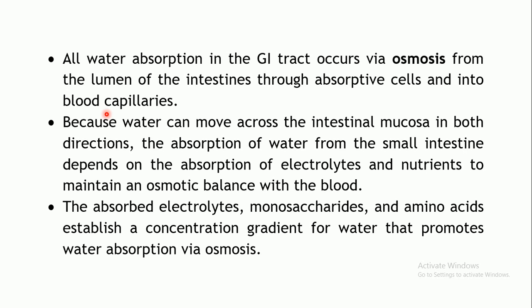So usually it is controlled by the amount of electrolytes and nutrients which maintain the osmotic balance with the blood, and accordingly the amount of water is getting absorbed. So this will prevent the excessive loss of water from the body. The absorption of these electrolytes, the monosaccharides and amino acids will help in maintaining a concentration gradient for the absorption of water by the process of osmosis.